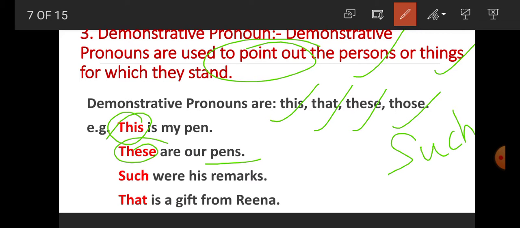Such were his remarks. So here such word is used to point out remarks. So here such is demonstrative pronoun. That is a gift from Reena. So that is used to point out a gift. So that is what? Demonstrative pronoun.